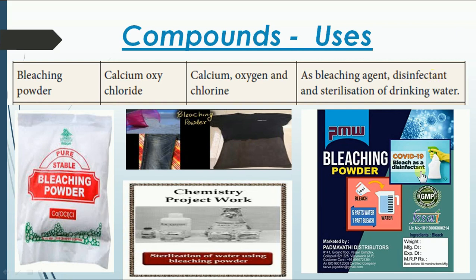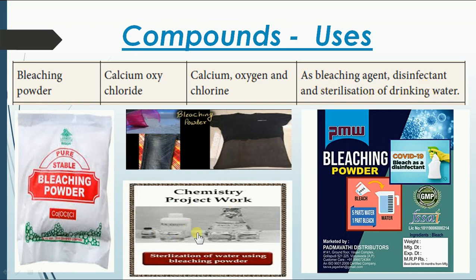You could see here even the bleaching powder can be used as a COVID-19 disinfectant. You could see 5 parts of water and 1 part of bleach. If you wash objects with this, the coronavirus can be killed. So this is a very important one, used as a bleaching powder as well as a disinfectant.